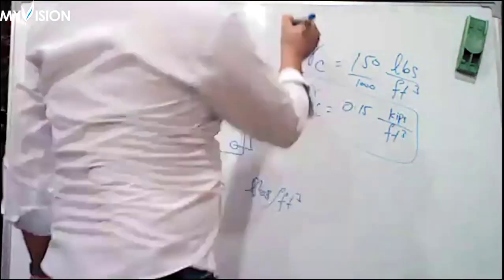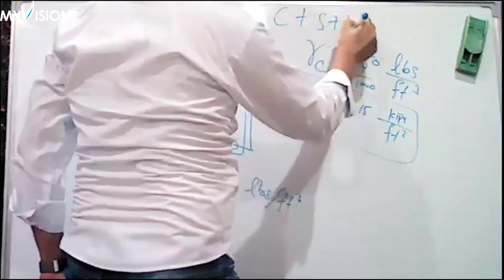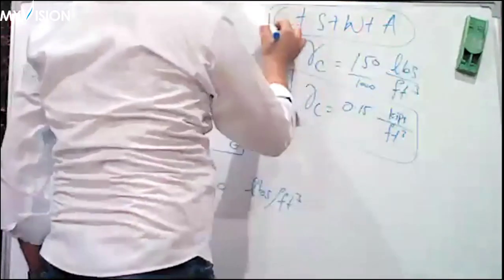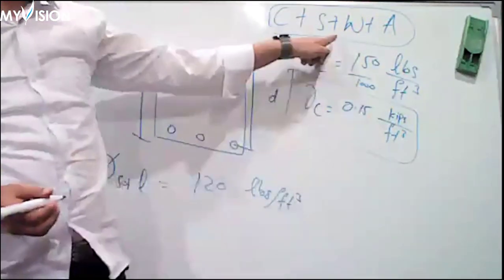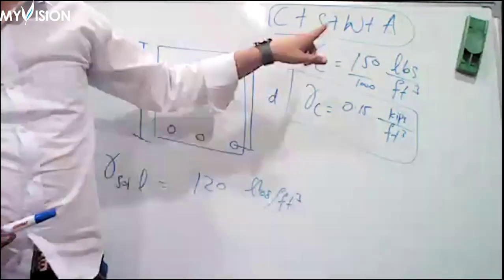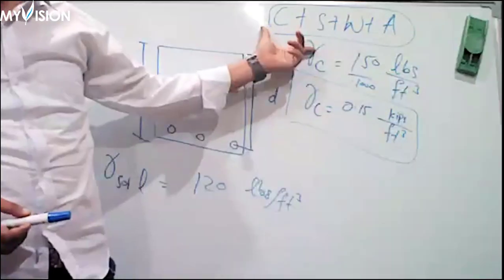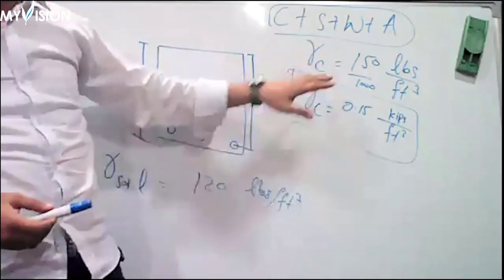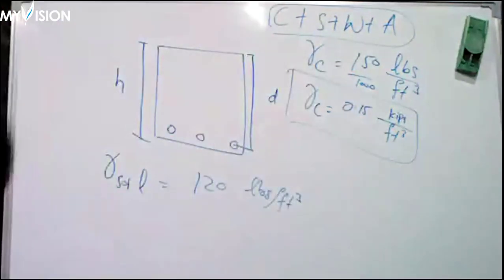Inside it, cement, sand, water, plus coarse aggregate. Only these things are there inside it. There is no steel present. This is the plain concrete unit weight. In the real world, we are not talking about reinforced concrete. We are just taking the unit weight of the concrete. Actually, at the start of the question, we don't know how much steel will be inside it.